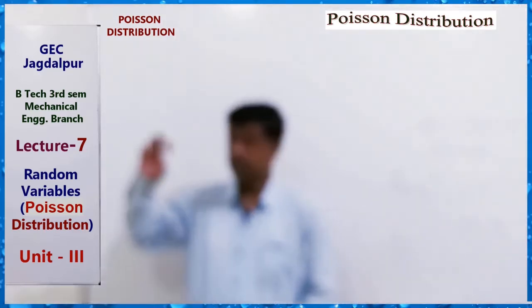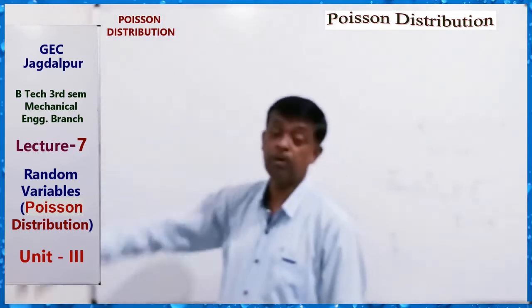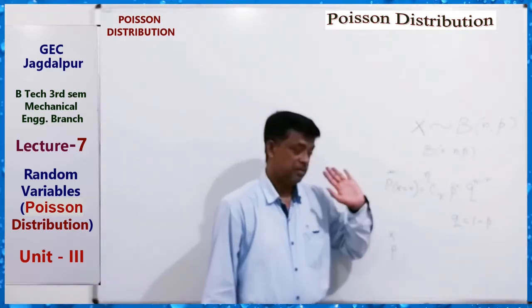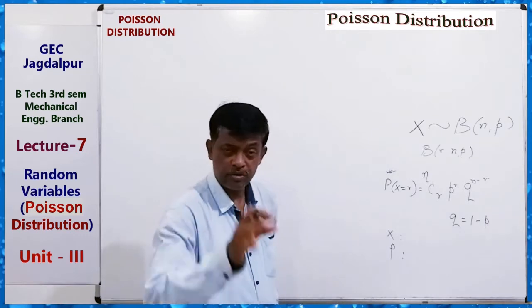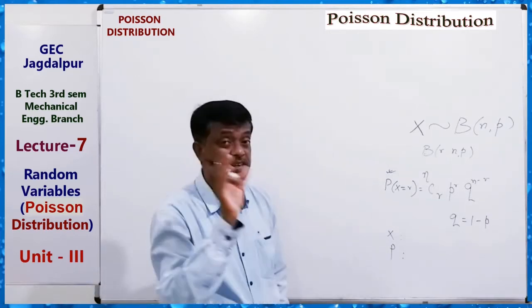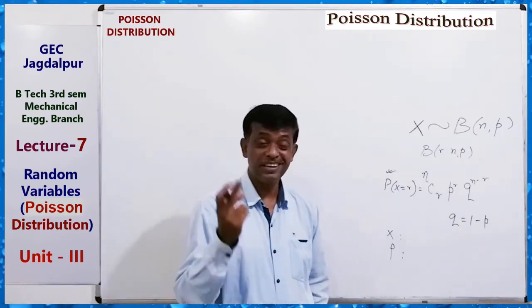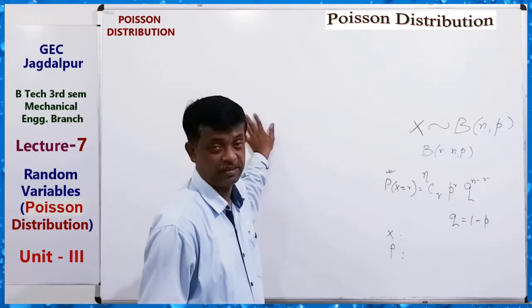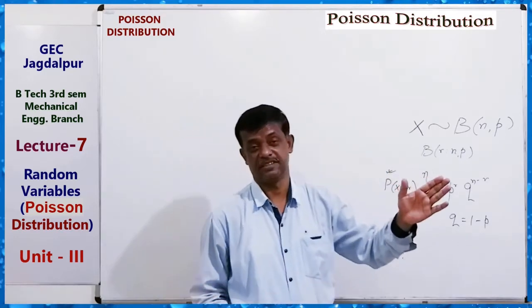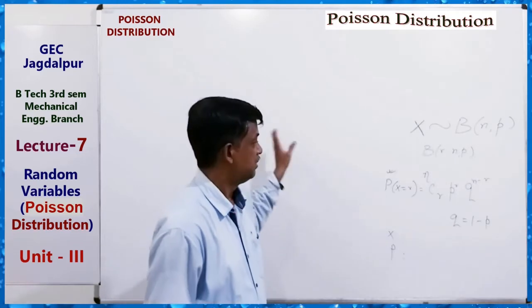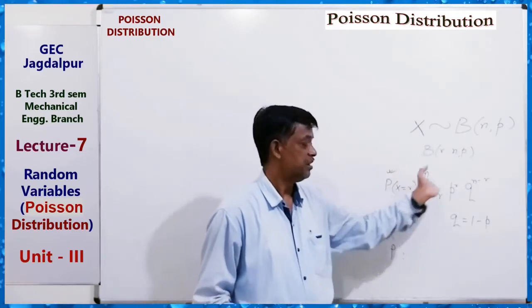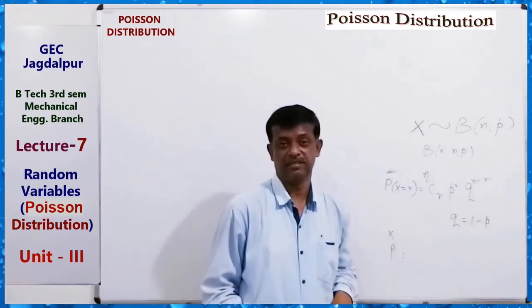Now we will discuss the Poisson distribution. The Poisson distribution is also a discrete probability distribution, but its probability for r successes is given by a different formula.